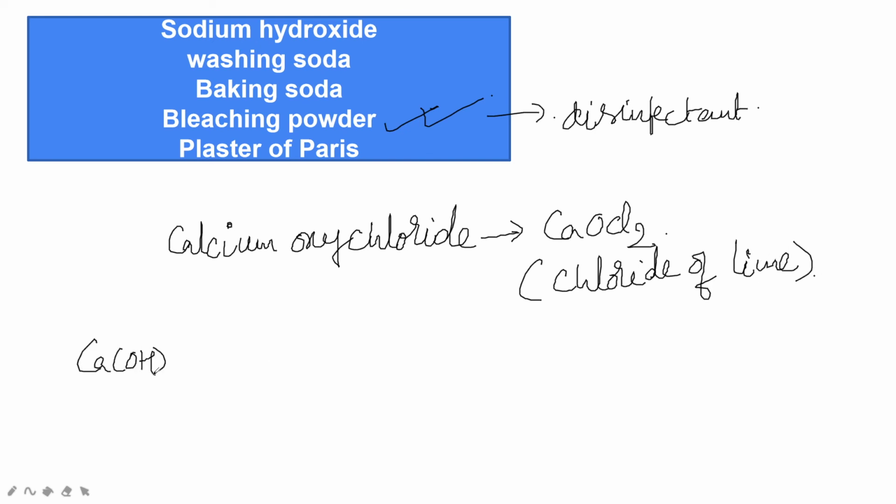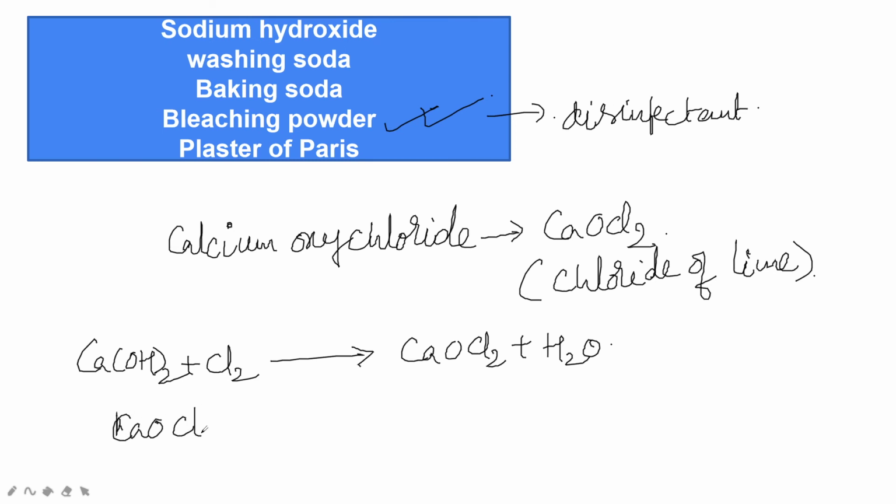Ca(OH)2 plus Cl2 gives rise to CaOCl2 plus H2O. Okay, bleaching powder reacts with dilute acids to produce chlorine. So here bleaching powder CaOCl2 plus H2SO4 gives rise to CaSO4 plus Cl2 plus H2O.